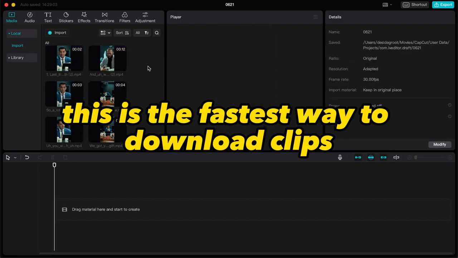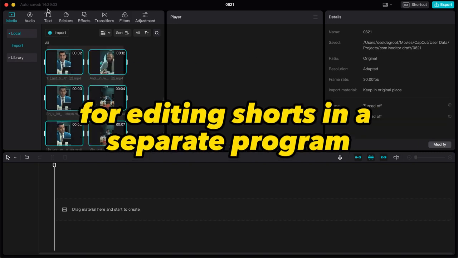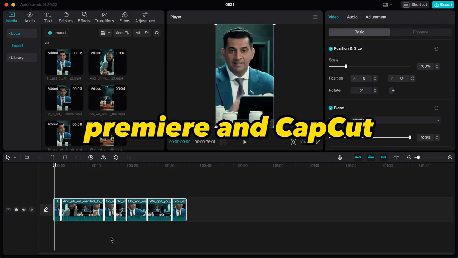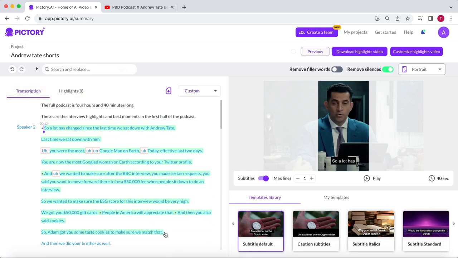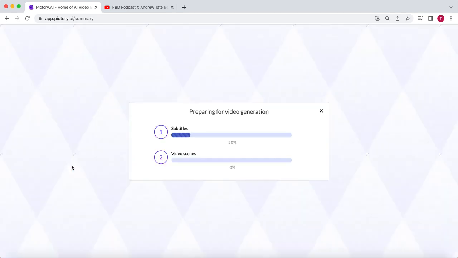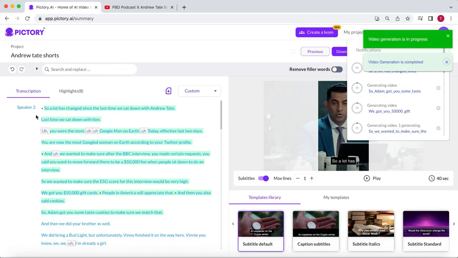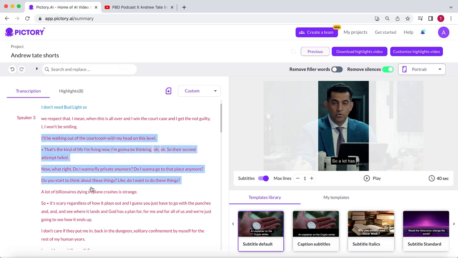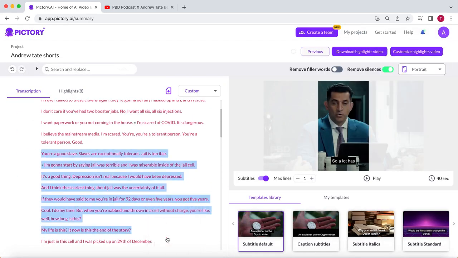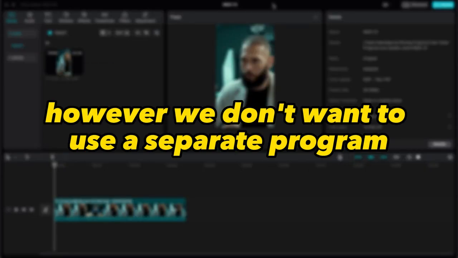This is the fastest way to download clips for editing Shorts in a separate program, like for instance Premiere and CapCut. Alternatively, you can select the text and click on Download Video. Pictory will then download the whole part as one clip. This way, you can insert a video from YouTube and have multiple Shorts ready for editing in a separate program within minutes. However, we don't want to use a separate program.